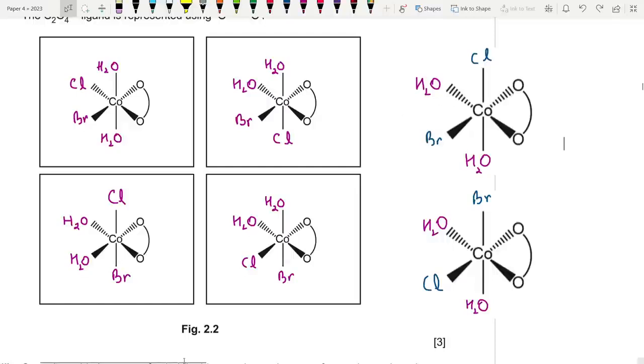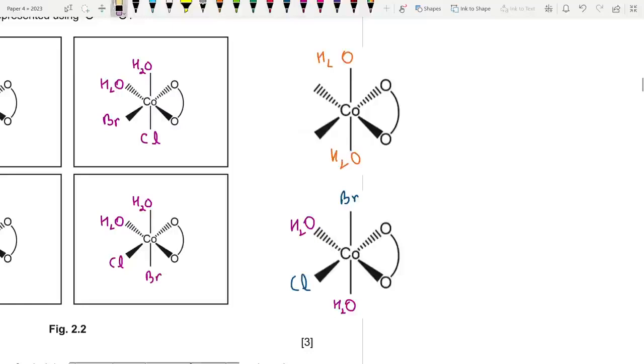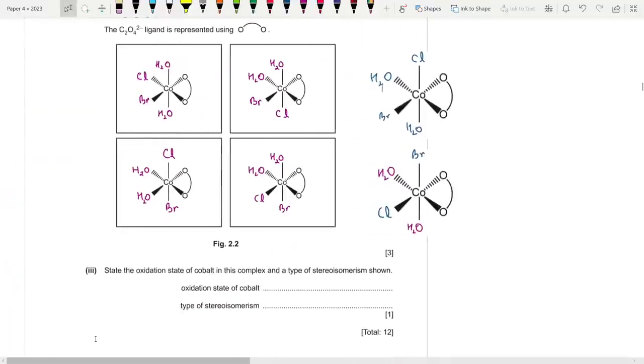Like if I drew it this way instead, what if I drew this? Suppose H2O, H2O. They did not include this in the mark scheme, but it is also valid. H2O, then chlorine, bromine, then you could just change the positions, bromine, chlorine, like this. That would still result in a correct answer. So I'm coming back to the correct one. Chlorine and bromine here, H2O, H2O, fine, that is it. So hopefully you guys get it.